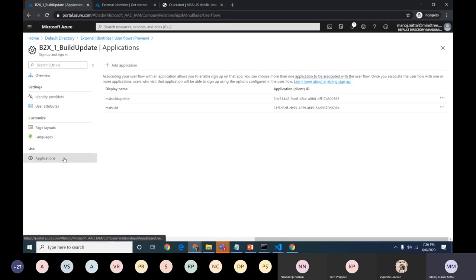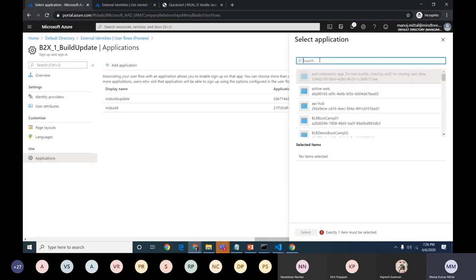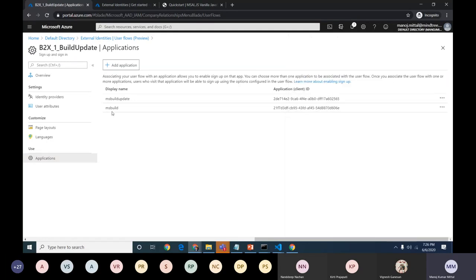So coming back to the application section, this section is important. Once we define this user flow, we need to select which applications we need to map it with, where we need the social identities. For example, I created this application, MS Build, already there. We just need to select it and click on select. It will be listed here. Once we run this particular application, it will map to this particular section.